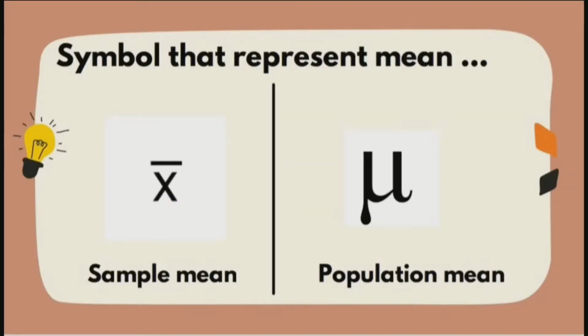Okay everyone, you need to remember that there are two symbols that represent the mean, which are the X bar symbol shown on the left side and the mu symbol shown on the right side. The mu symbol is taken from the Greek letter. The X bar symbol is used to find the sample mean and the mu symbol is used to find the population mean.